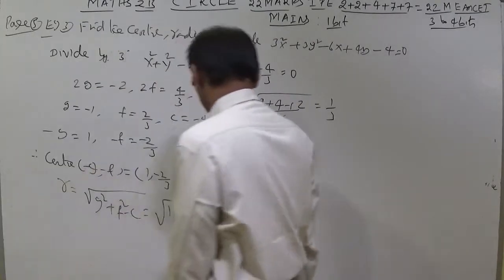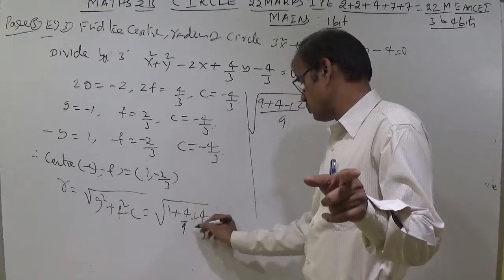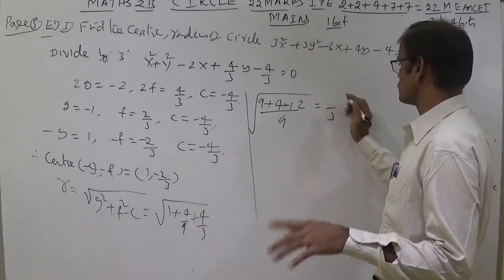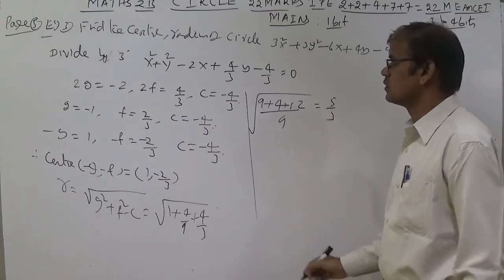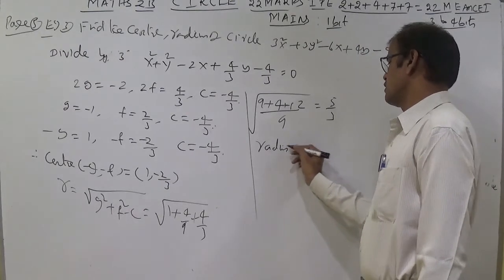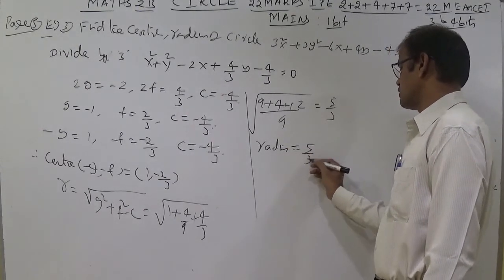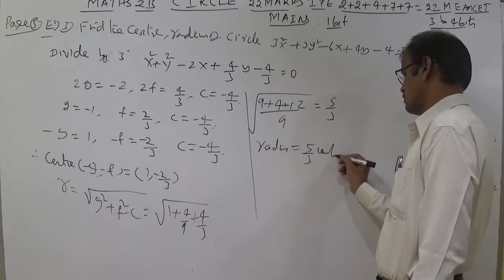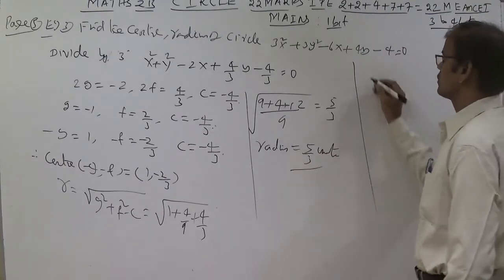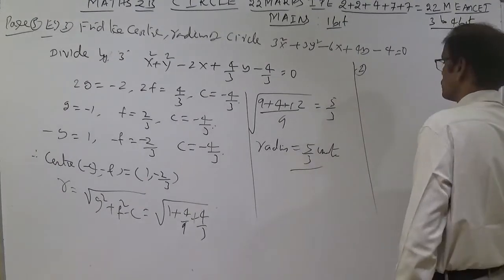Here c is equal to minus 4 by 3. Whenever minus is there, it should be plus, so it is not 1 by 3. It becomes 5 by 3. So r means radius. Radius is equal to 5 by 3 units. That's all.